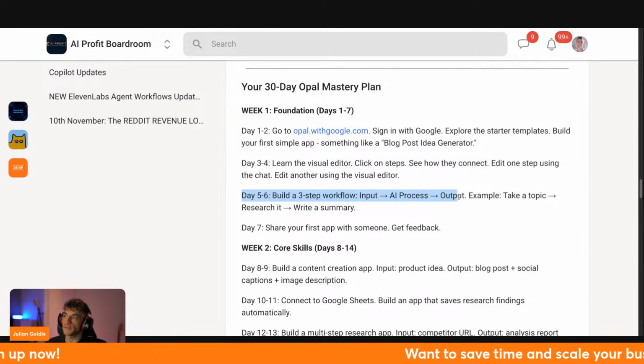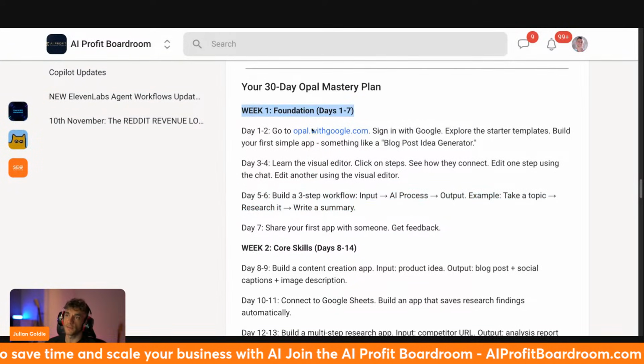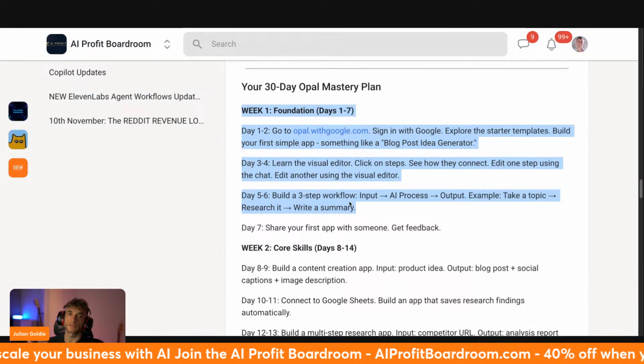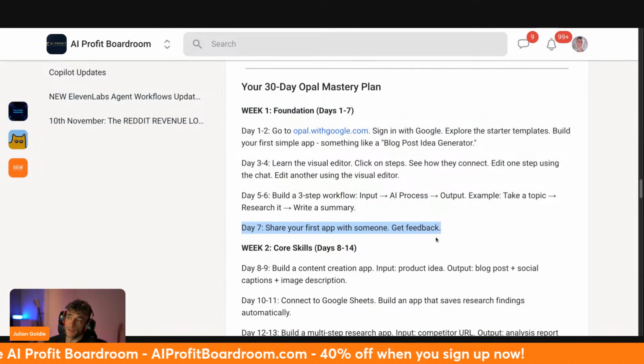So input, AI process, output, right? So for example, take a topic, research it, write a summary, right? You can easily build this sort of process that's very basic, but this is the foundation that helps you really get it set up and understand how to master Opal. And then on day 7, you just share your first app with someone, right?